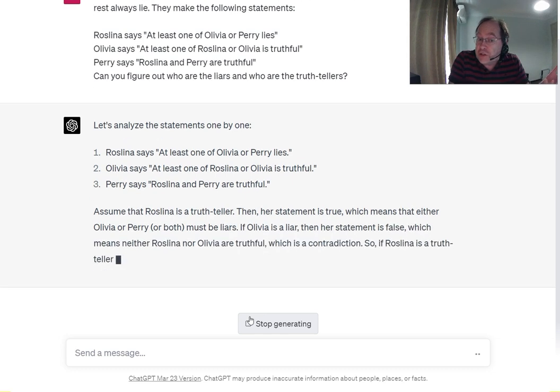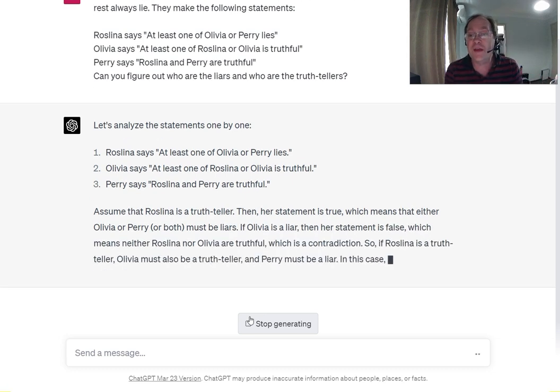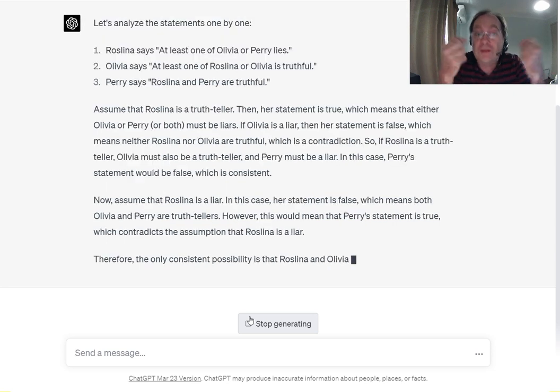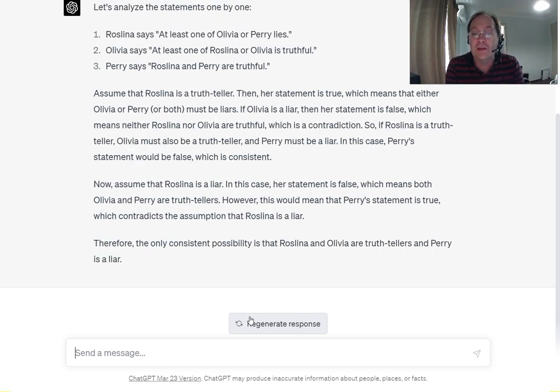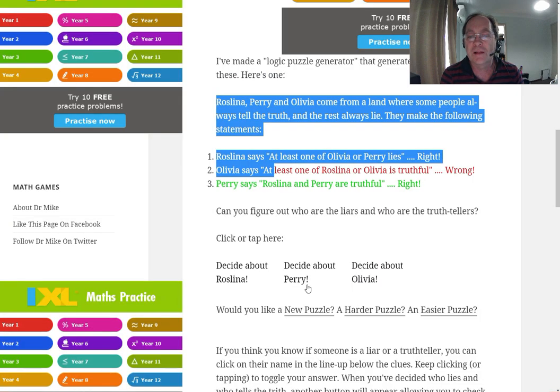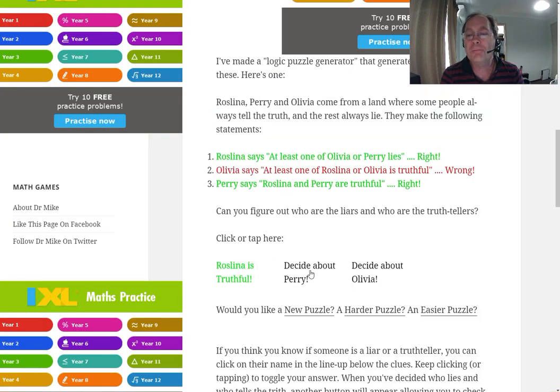It makes an assumption. Rosalina's a truth teller. If a statement's true, then now it's considering the opposite case, that Rosalina's a liar. That leads to a contradiction, and there's only one possibility. Rosalina and Olivia are truth tellers. Perry is the liar. Let's test that. Rosalina, Olivia are the truth tellers. Perry is the liar. Check the answers, and yes, that is the correct answer. Let's give it another one.